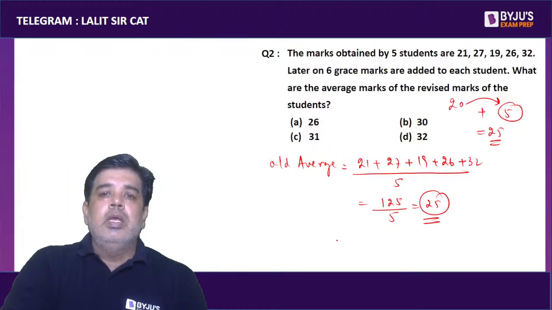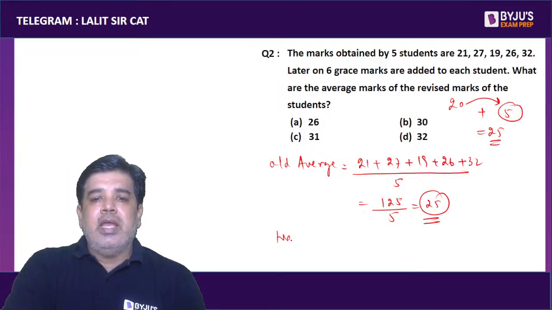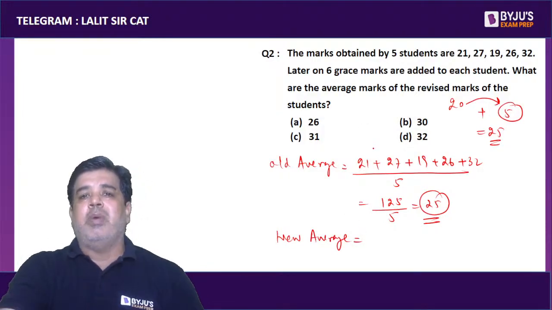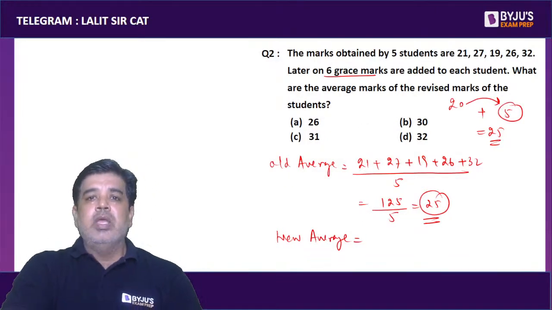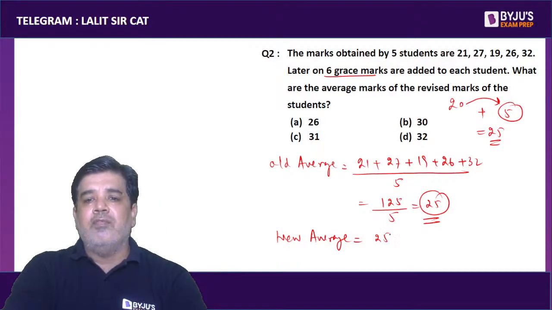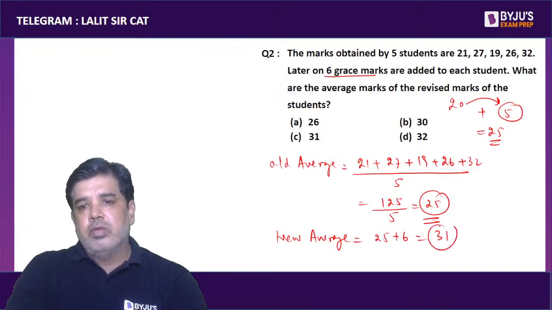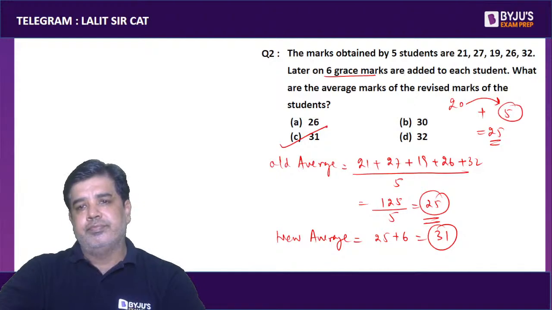Now they are saying that the average has changed because 6 grace marks are given to every student. If every value is changed by 6, the average will also change by 6. So the new average is 31.